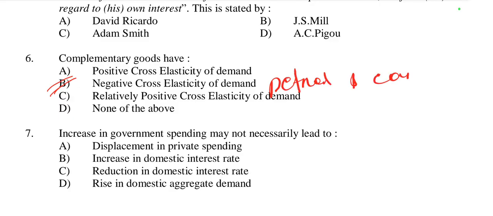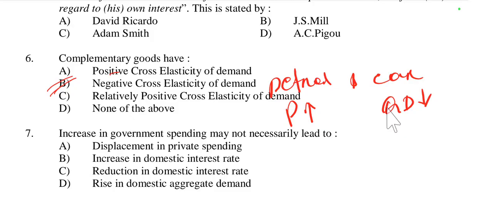and car, these are two complementary goods. Here when the price of petrol rises, then the quantity demanded for cars decreases. So it creates a negative relation between these two. This is called negative cross elasticity of demand. When one good's price increases, then the other good's quantity demanded decreases.